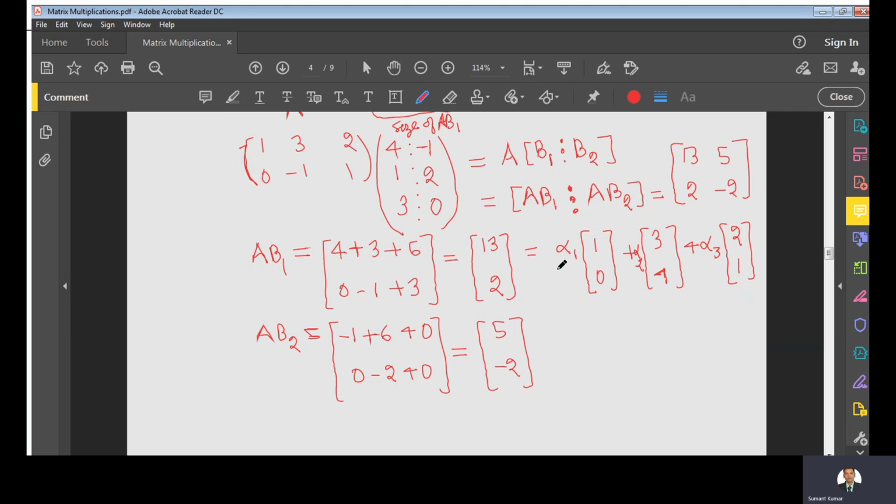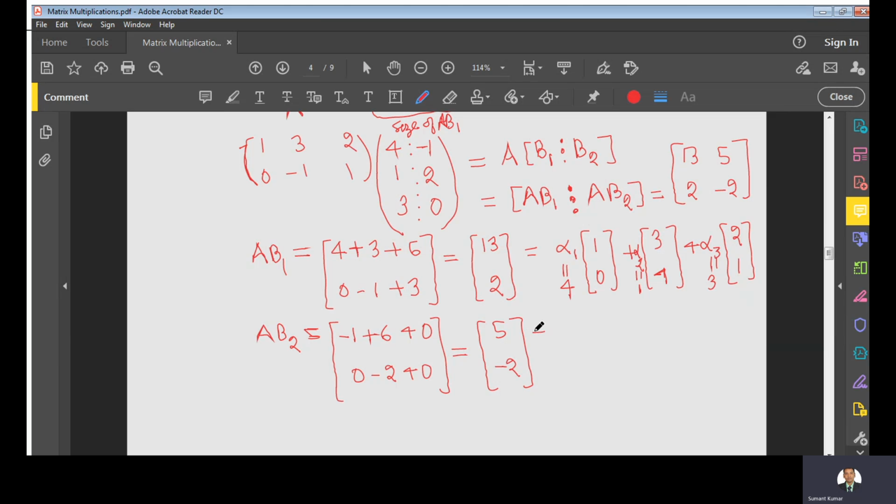That is, in place of alpha 1 you are taking 4, in place of alpha 2 you are taking 1, in place of alpha 3 you are taking 3, and definitely you will have this 13. So see, 4, 3 and 6 will get 13.